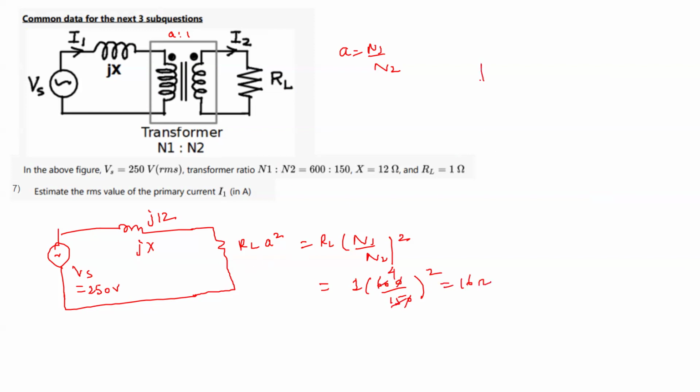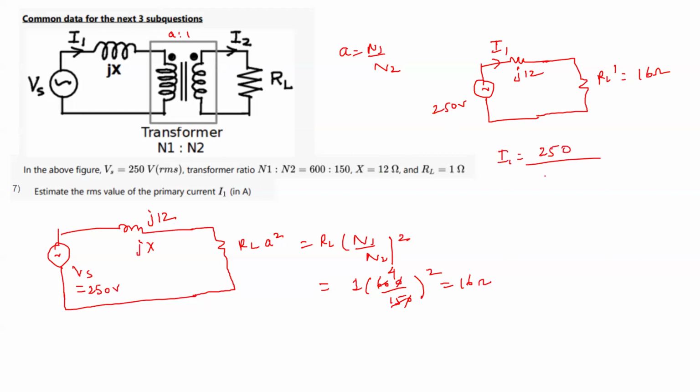So basically what we have is a circuit like this. We have 250 volt, we have your J12, and here when I have referred this, this RL dash is 16 ohm. So what are they asking? They're asking us to find I1. What is I1? I1 is 250 by 16 plus J12. But they are asking us to find the RMS value.